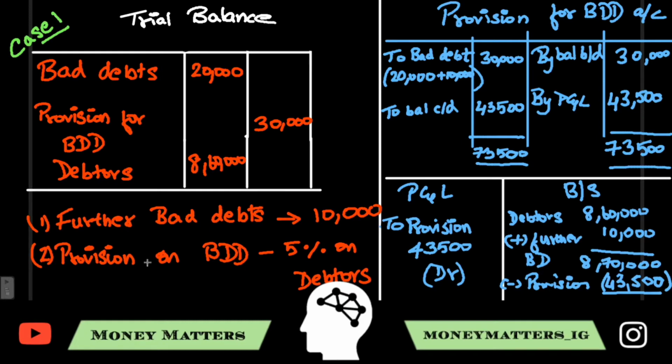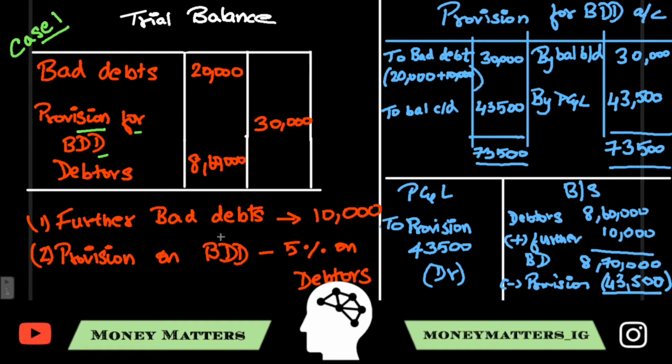Now a very important point to note is that whenever they've given an adjustment for provision on bad and doubtful debts, which is 5% on debtors, you'll always have to check the trial balance whether there is an opening provision. And here there is an opening provision for bad and doubtful debts, which is 30,000. So when there is an opening provision in the trial balance, you should always open a provision for bad and doubtful debts ledger. This ledger will help you to solve the sum and it's very easy to do.